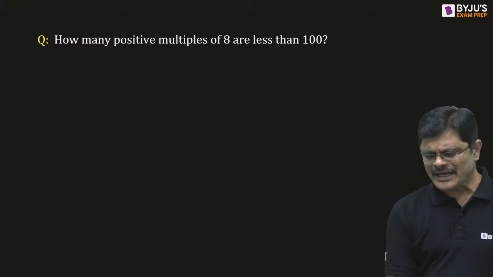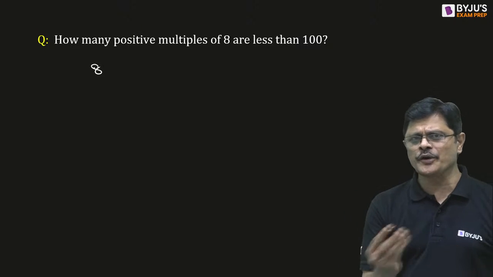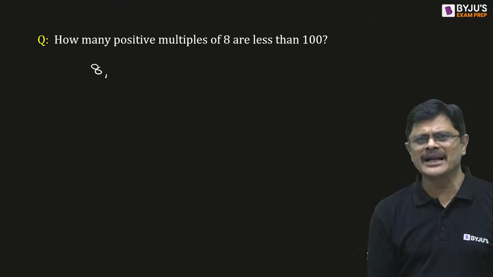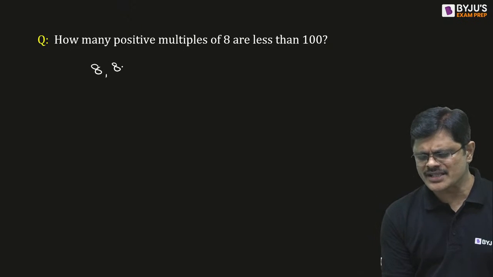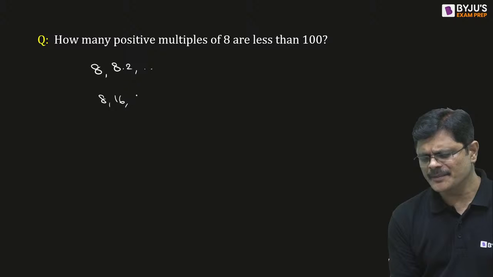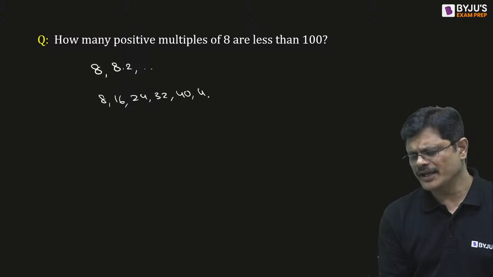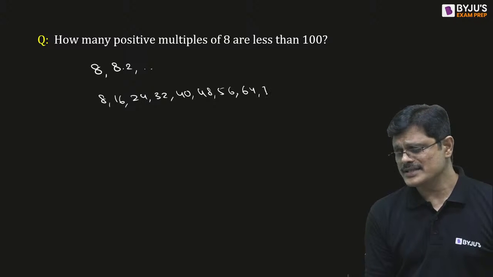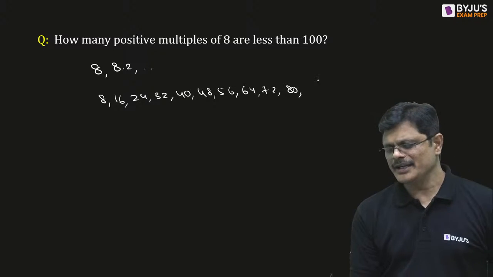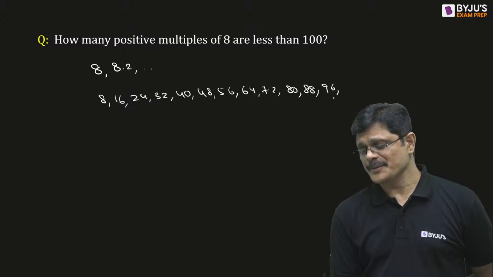One way is you can directly list them. Positive integers, so 0 you can't take. You all know the 8 table. 8 ones are 8, 8 twos are 16, like that you can do it. That is 8, 16, 24, 32, 40, 48, 56, 64, 72, 80, 88, then 96.